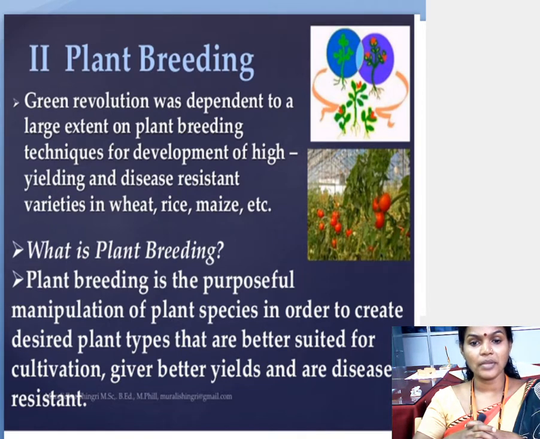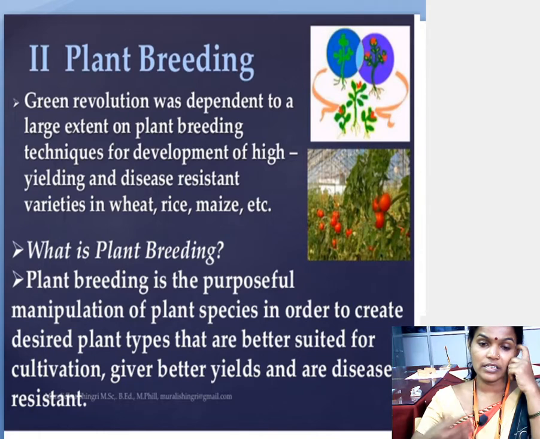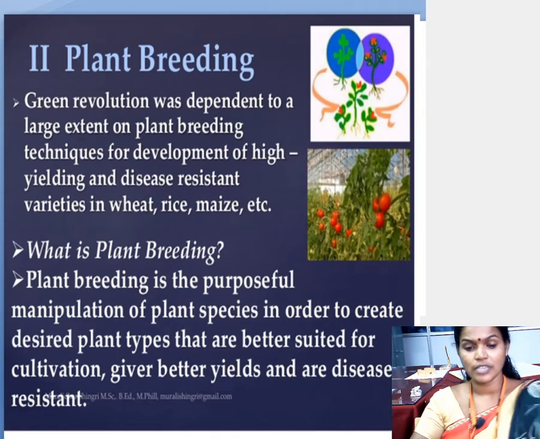So plant breeding is nothing but the purposeful manipulation of the plant species in order to create desired plant types that are better suited for cultivation, give better yields and are disease resistant. Disease resistance means what? The plant body should fight against harmful pathogens, harmful bacteria or harmful viruses. Internally, the plant body should have the immune power to fight against the harmful pathogens. That is called disease resistance.